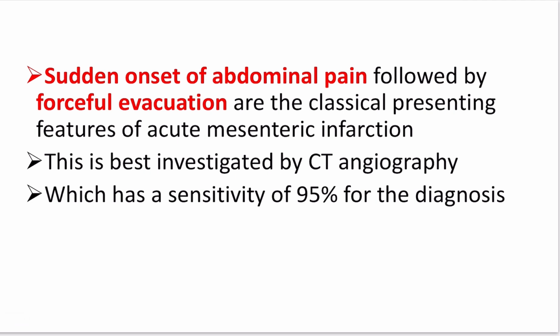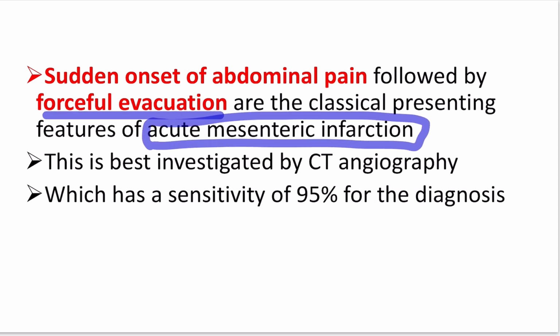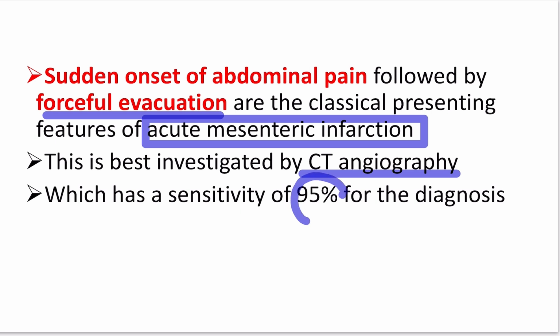So this point, that sudden onset of abdominal pain followed by forceful evacuation, is a classical presentation of acute mesenteric infarction. And what investigation should we do? We should go for the CT angiography. There is no other option. There is no role of ultrasonography primarily. There is no role of plain x-ray abdomen. There is no other option. Go directly for CT angiography, which has a sensitivity of more than 95% for the diagnosis.